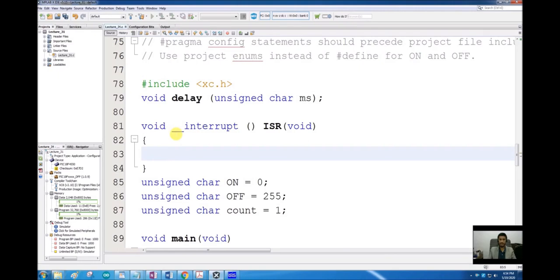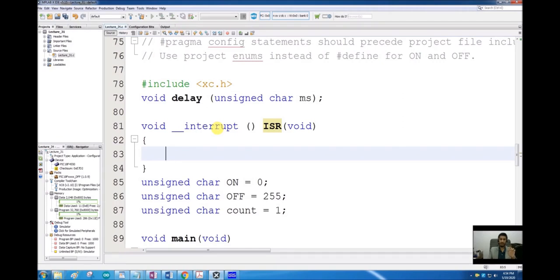Void, space, underscore interrupt, all lowercase, space, an empty parenthesis, space, ISR, void. This interrupt is blue, you can see that. So now this interrupt is a dedicated operator in the MPLAB compiler.